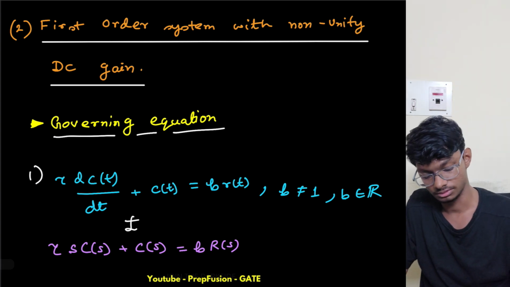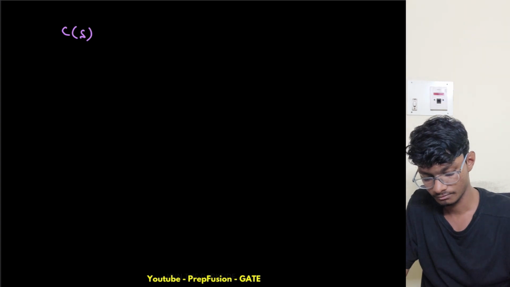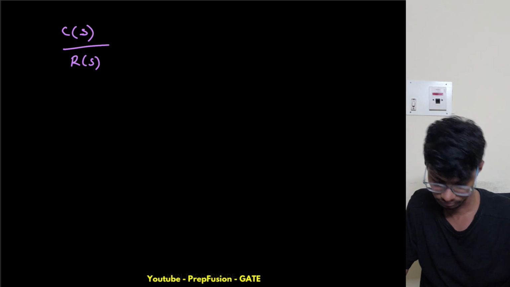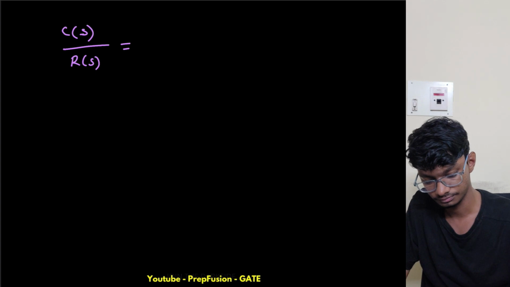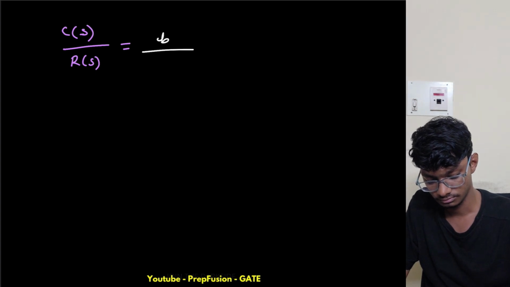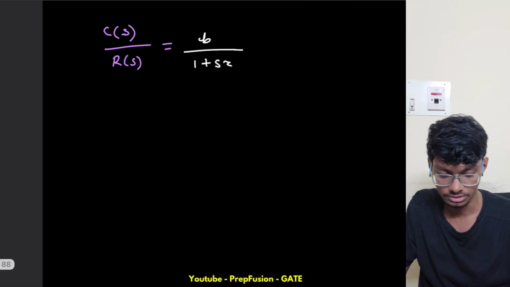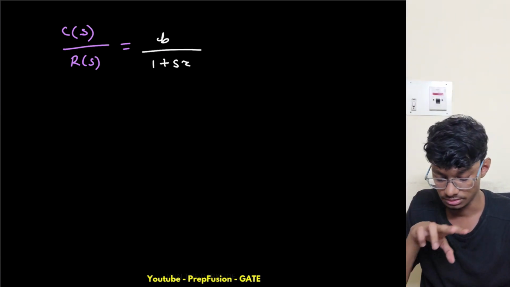Now I will find the ratio of C by R, which is C of s over R of s equals b by 1 plus s tau. So this is my transformation.